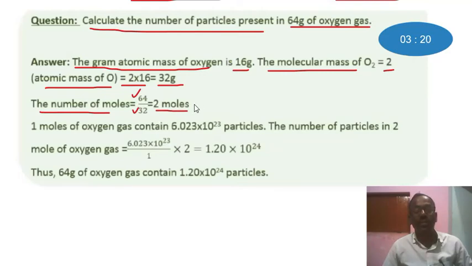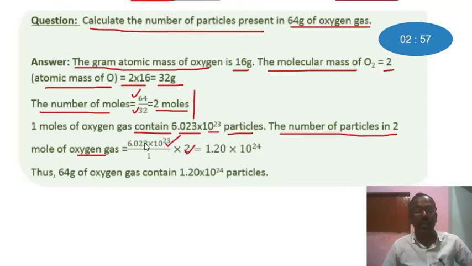Hope there is no problem to understand this step. 1 mole of oxygen gas contains 6.023 into 10 to the power 23 particles. The number of particles in 2 moles of oxygen will be 6.023 into 10 to the power 23 into 2.